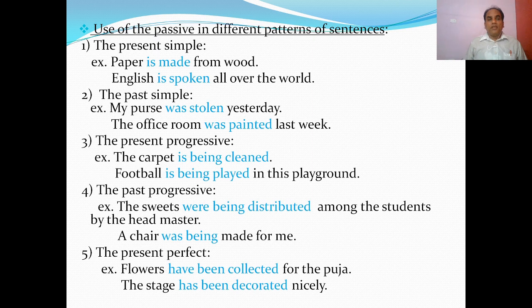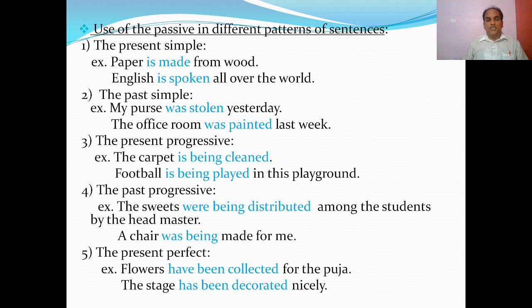Take the example, the present simple. Paper is made from wood. English is spoken all over the world. If it is past simple: my purse was stolen yesterday. The office room was painted last week. If it is the present progressive: the carpet is being cleaned. Football is being played in this playground.